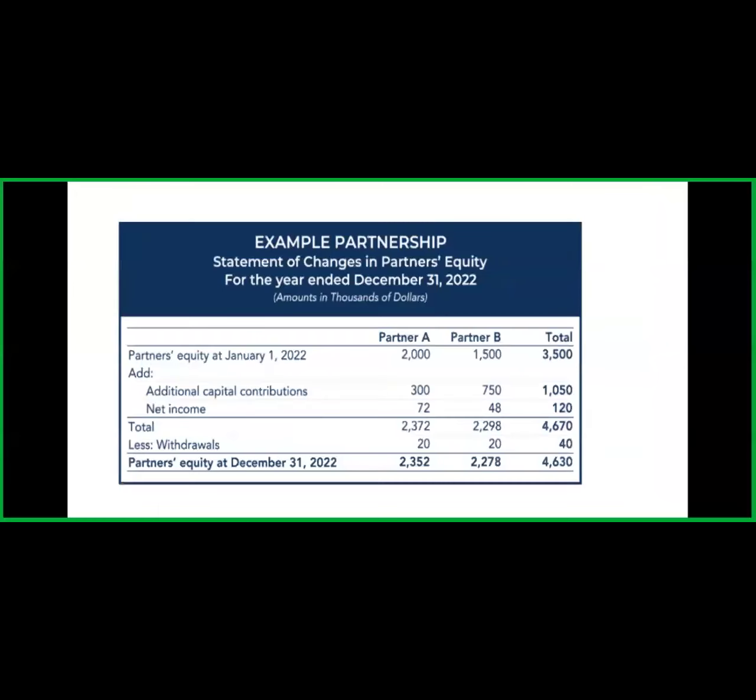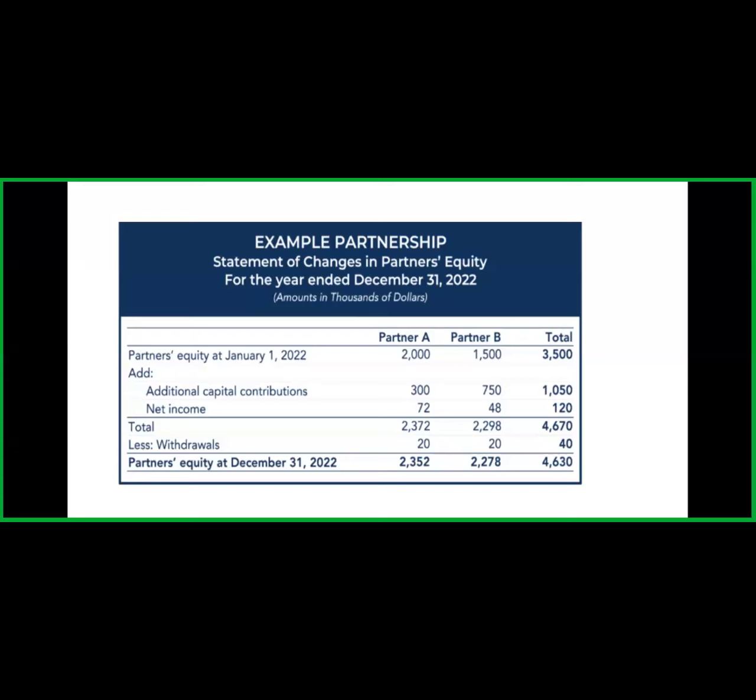Okay, so in the next example, say there is a partnership firm with two partners, partner A and partner B. How does their equity change? All that we analyze in the statement, the name of the statement is changes in equity. Okay, so in that statement, it is the same statement, but actually we analyze what change happened in partner A's equity and what change happened in partner B's equity.